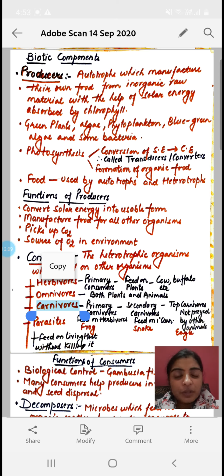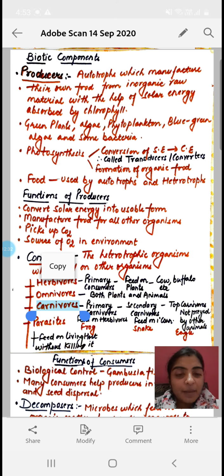Okay, now what are the different kinds of autotrophs that are present in nature? They are the green plants, blue-green algae, phytoplanktons and some bacteria, which can manufacture their own food. Now we are all familiar with photosynthesis. What is photosynthesis? In chapter number 1 we have discussed the steps that are involved in photosynthesis.